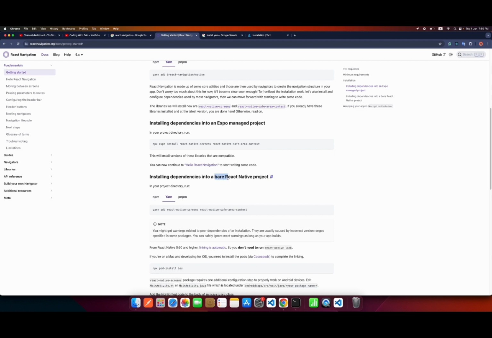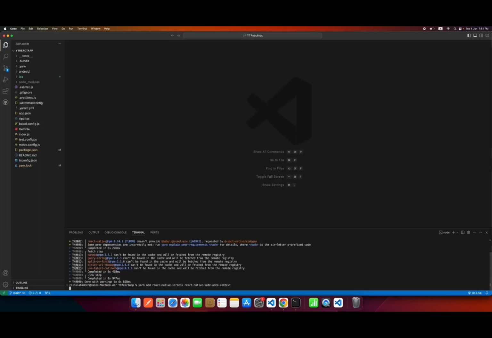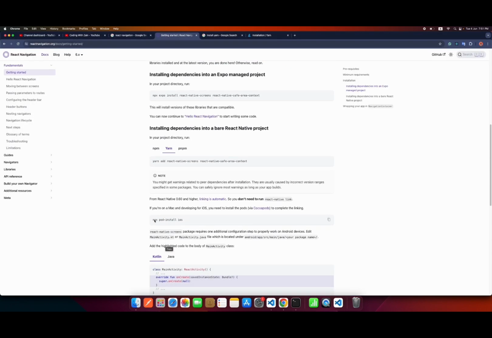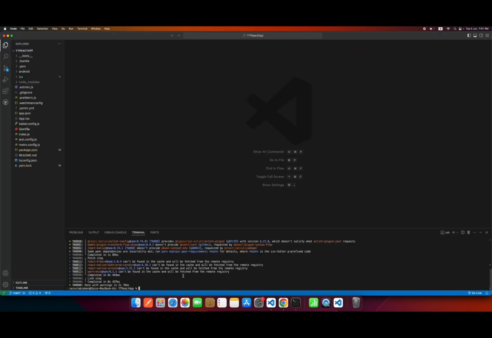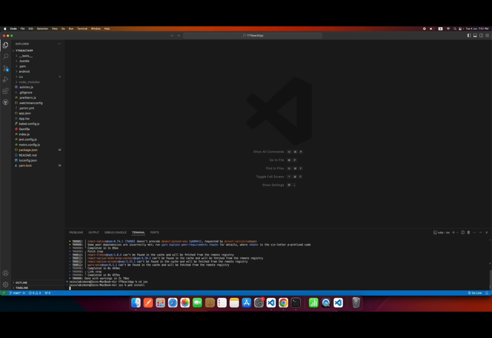We are using a bare React Native project, so we need to copy this and install these also. Now after that, you can see that we have to do pod install. Whenever you install any library, you need to go inside your iOS folder and do the pod install. So we will go cd iOS and do pod install. This action is required when you install any library.